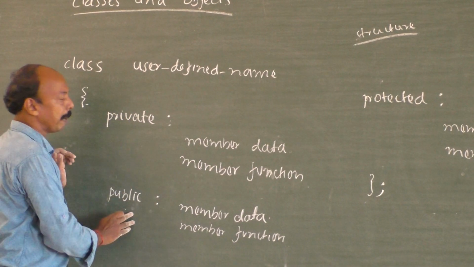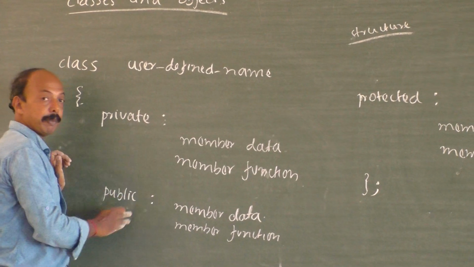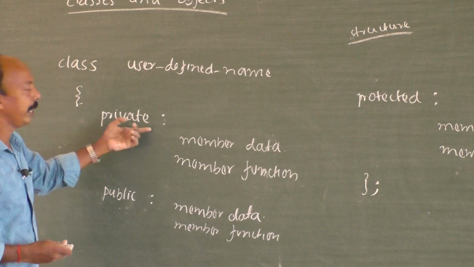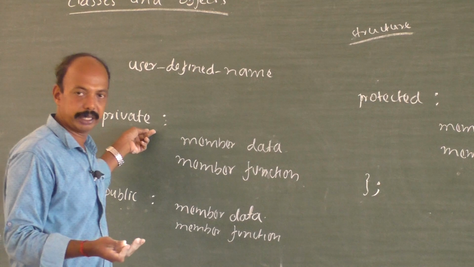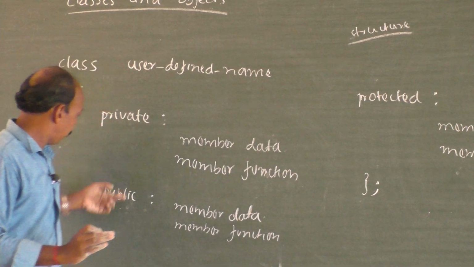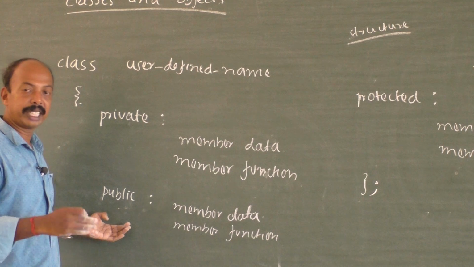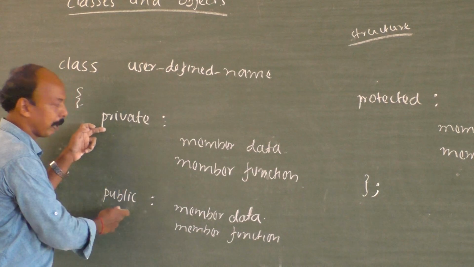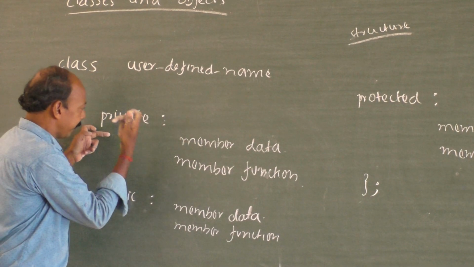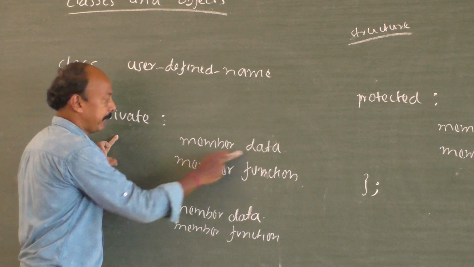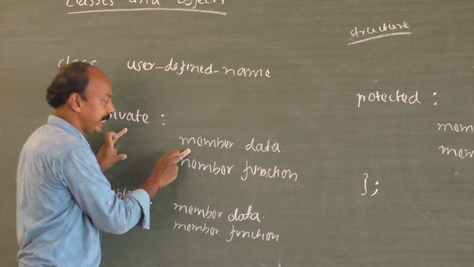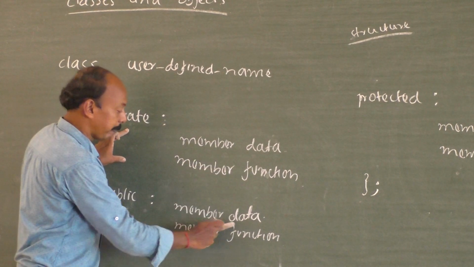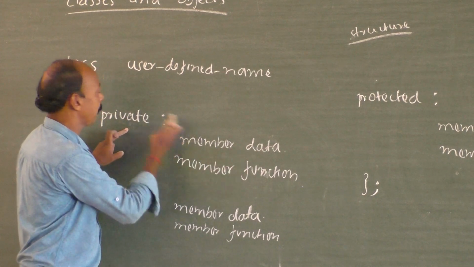Coming to this private and public. What is the difference between the private and public? In real life, we know, if something is private, a private vehicle, only we can use it, others cannot use it. Public vehicles, just like the bus, anyone can travel in that, right? So here, if you have declared a variable under private, we can write integer a here, and under public integer b. Then integer b becomes public, integer a becomes private to this.